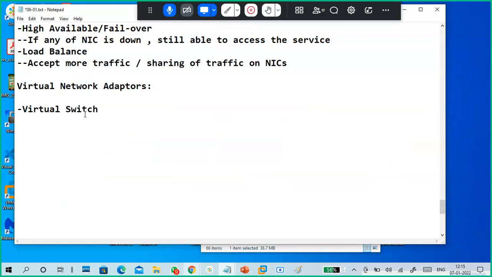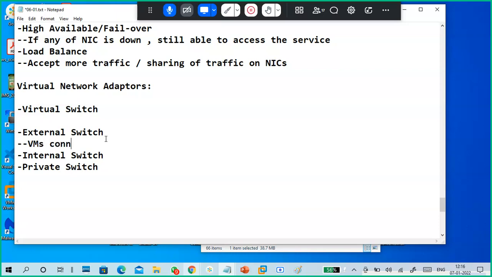Any name you put, but these are the types: external switch, internal switch, private switch. What is this external switch?